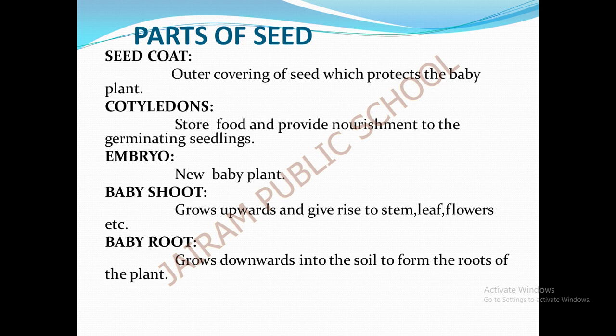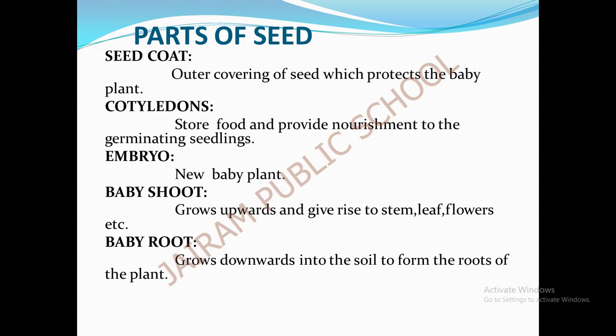Just as we wear raincoats during the rainy season, the seed also wears a seed coat to protect it from nature, from heavy hot sun, rain, wind and all those things. The seed coat prevents the seed from getting damaged.